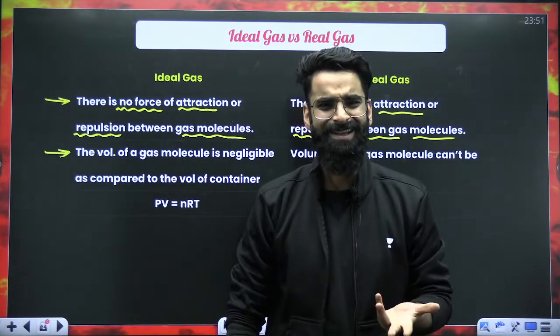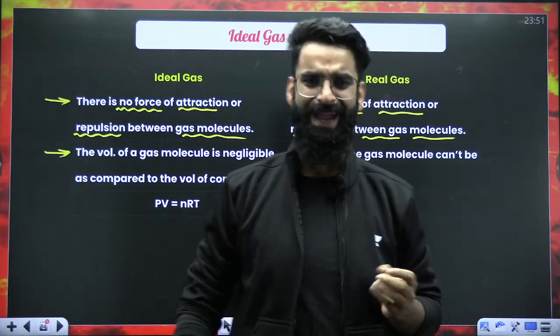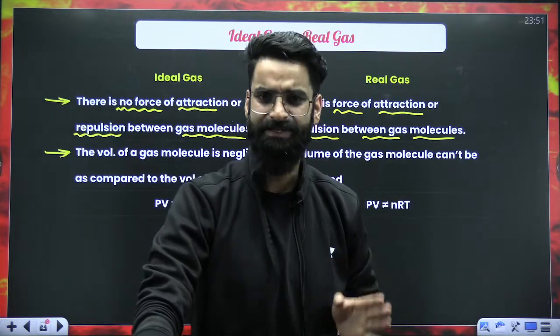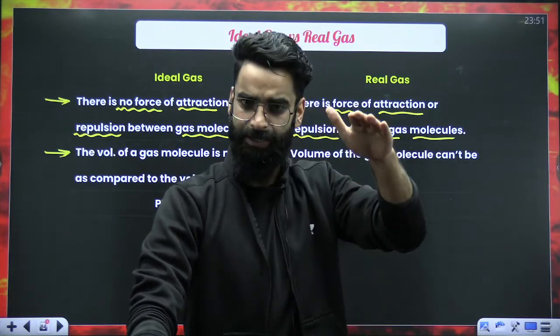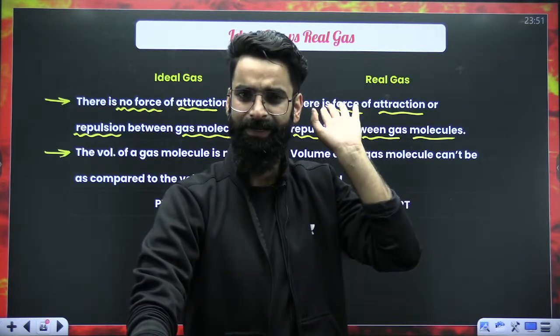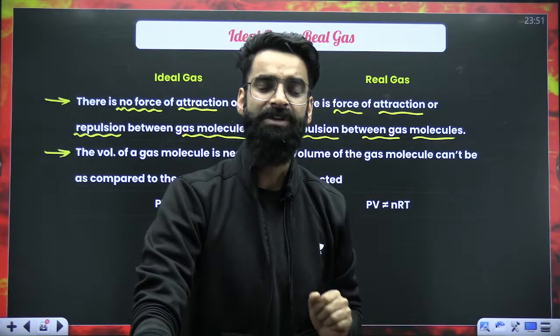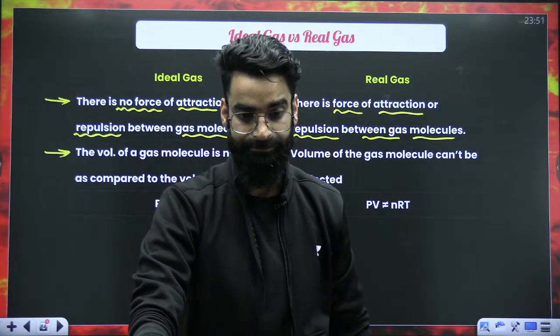So what is an ideal gas? It is just a hypothetical concept. It does not exist in reality. Any such gas, if by chance you find one in which there is no attraction or repulsion between its molecules, you'll call that gas an ideal gas.